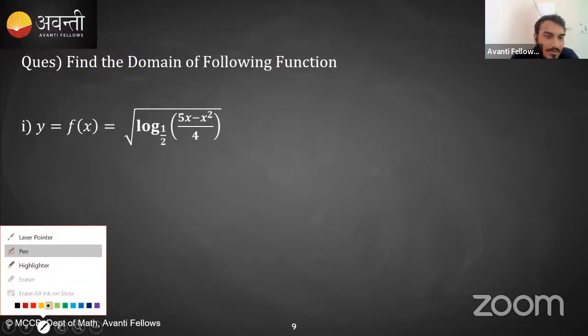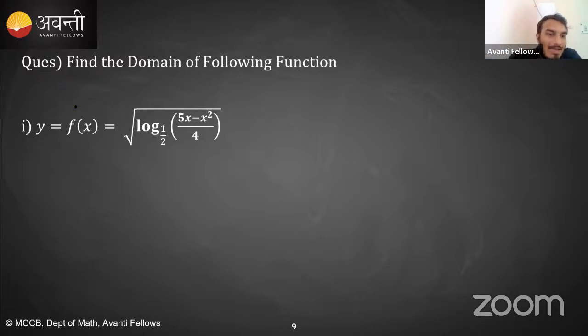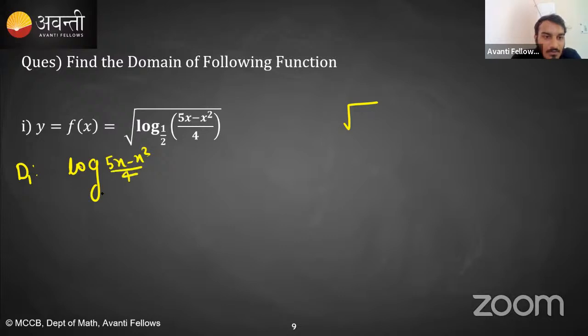Okay, the first question I am solving. Everybody please focus here. So f of x is under root of log of (5x minus x square) divided by 4. Okay, so सबसे पहले d1 means domain 1 कैसे निकालेंगे? सबसे पहले this entire function is inside of a square root, right? Then we know that the value inside the square root should be non-negative, right? So it is a no-brainer that log of (5x minus x square by 4) to the base 1 by 2 should be greater than or equal to 0, isn't it?